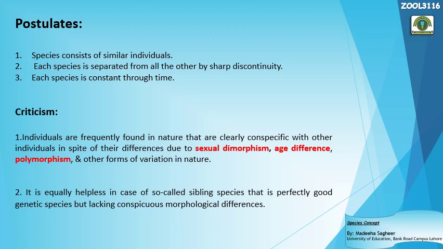Let's read it. It is the second point of the criticism. It is equally helpless in case of so-called sibling species, that are perfectly good genetic species but lacking conspicuous morphological differences, right? Conspicuous means obvious morphological differences. They lack the differences. They look alike to each other. They don't have morphological differences. In fact, they are morphologically similar species, sibling species.